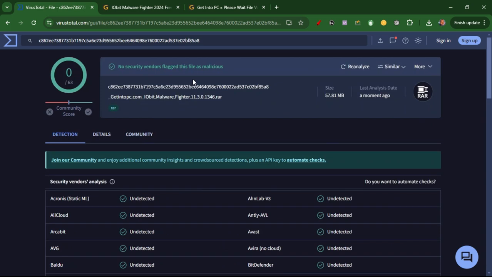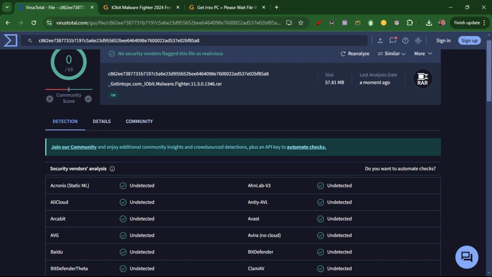As you can see, under the community score, no security vendors flag this file as malicious. That means that it has not been reported yet as a flagged issue. And for the community score, only registered users can vote, so I cannot see this community score here until I am logged in. Do you understand? If you really want to know more about any of your files, you should log in, sign up, and then the process is intuitive from there.